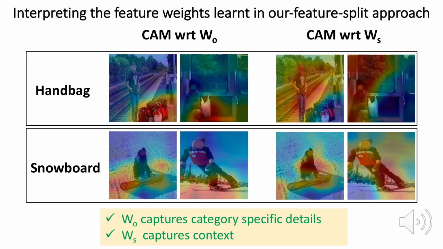Here we show the visualization to demonstrate our feature split approach. The first half of the feature, corresponding to WO, focuses on the actual object, and the second half of the feature, corresponding to WS, focuses on the context. In the first row, features corresponding to WO focus on handbag, which is the bias class, whereas features corresponding to WS focus on person, which is the co-occurring context.